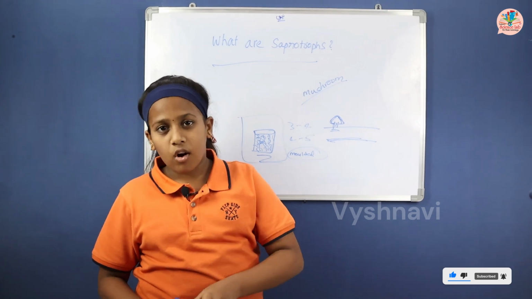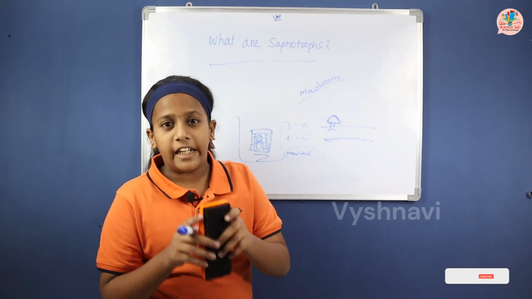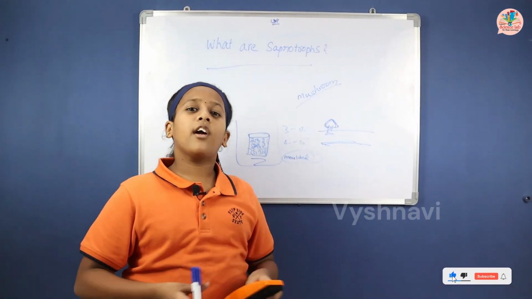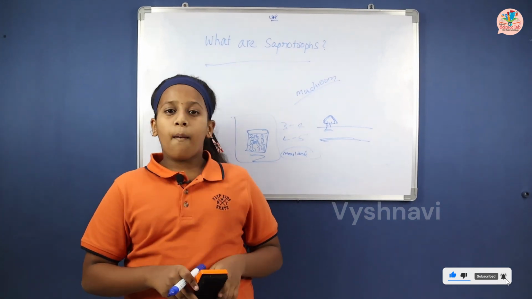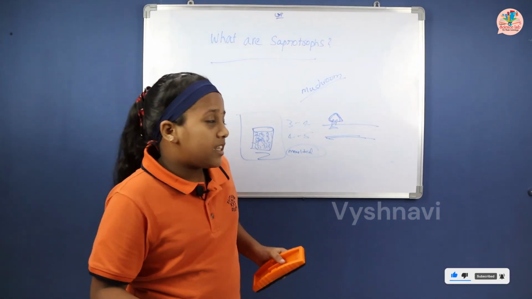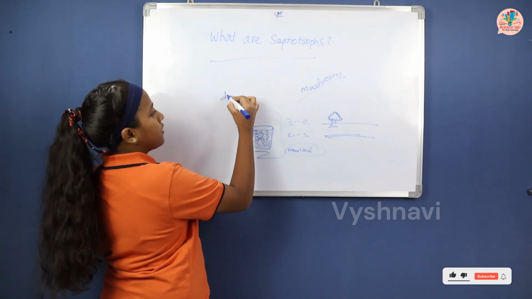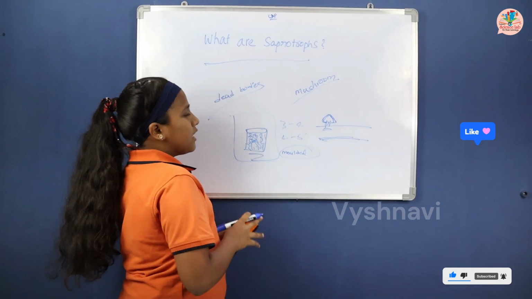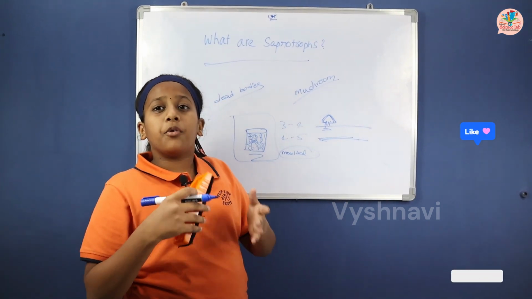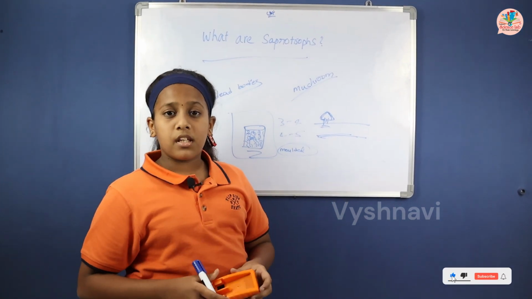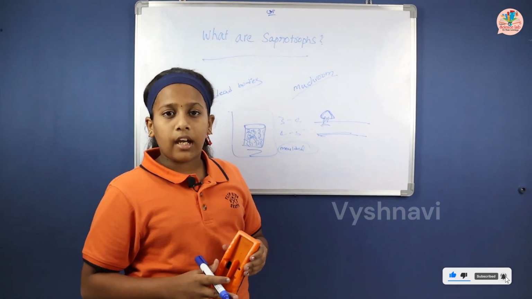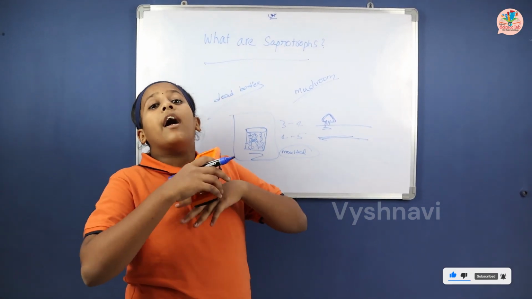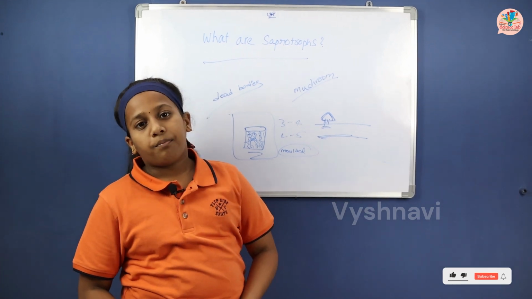Saprotrophs are also called the green cleaners of India. Why are they called the green cleaners of India? Because, see, dead bodies. If saprotrophs do not take the nutrients from the bodies, the bodies will not decay, and then the earth is full of bodies.